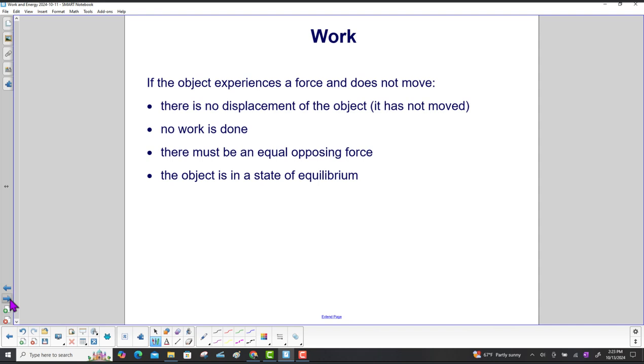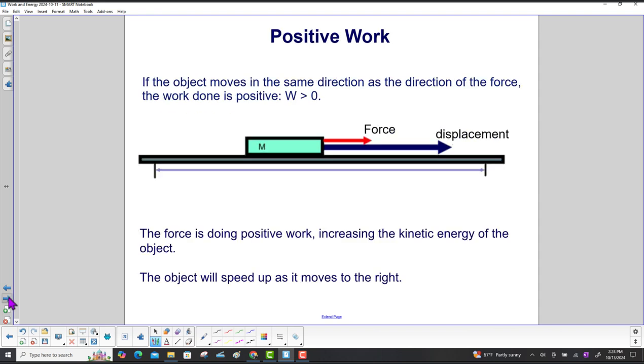There must be an equal opposing force. The object is in a state of equilibrium. If the object moves in the same direction as the direction of the force, the work done is positive. The work is greater than 0.